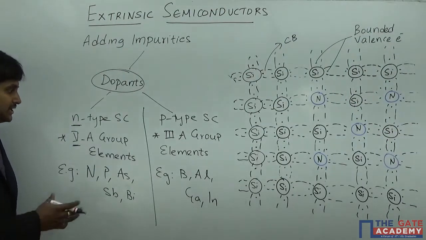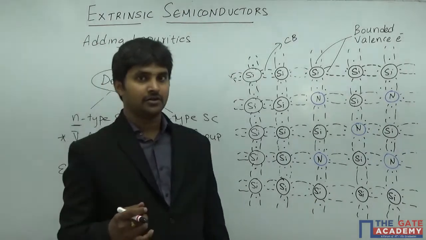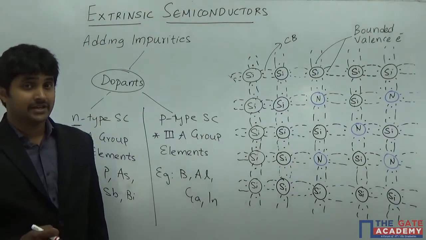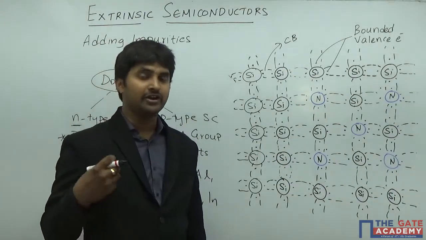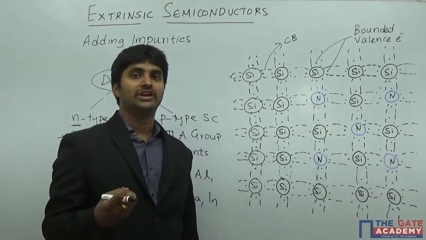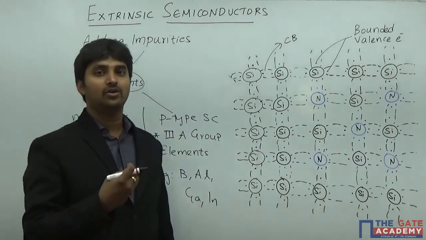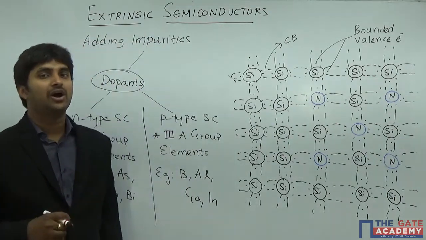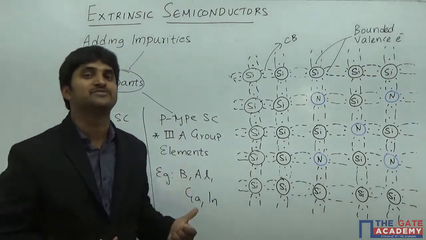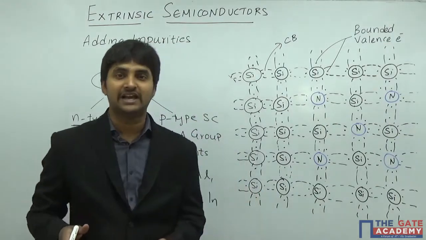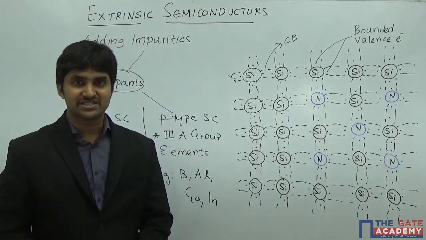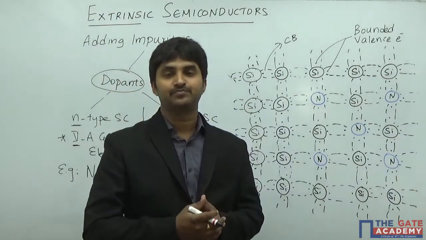Now there is one important point that we have to discuss. We know that we are doping, we are introducing impurities. Now what is the level of impurities that we want to introduce? Is it going to be very high, very low, or moderate? Because when we have decided to have an extrinsic semiconductor, then you also have to decide the amount of impurity that you're going to introduce into the material. Is it less, is it moderate, or is it very high?